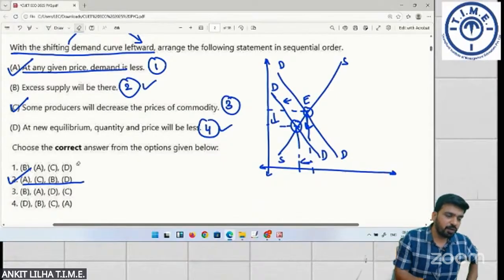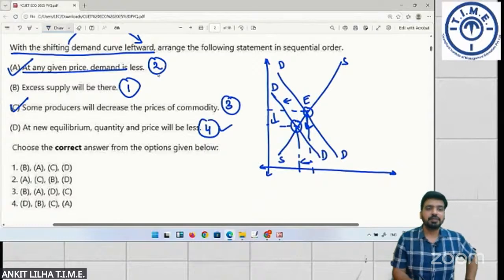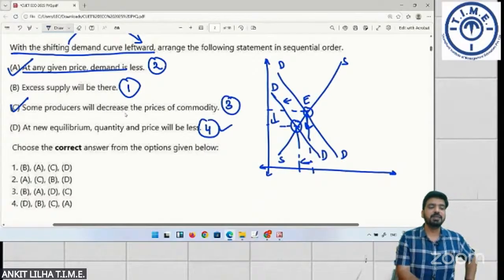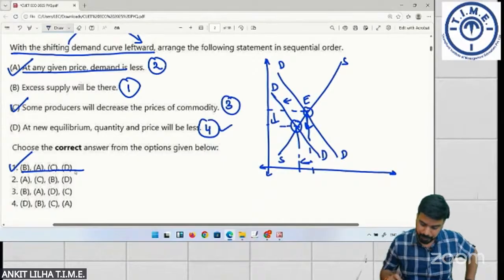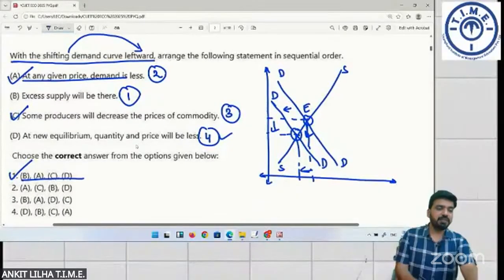Okay, we could have also gone for one more option, shuffling these two. If there is decrease in demand, we can say there is excess supply, and due to this, the demand will be lesser. There is excess supply, therefore demand will be lesser, and hence producers will decrease the price of the commodity. So we can answer it as B, A, C, and D. Everybody, please confirm, is this clear?